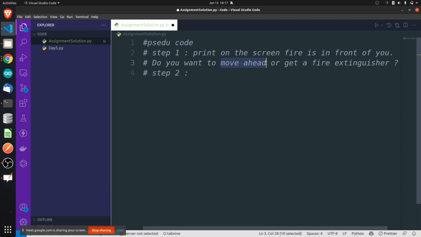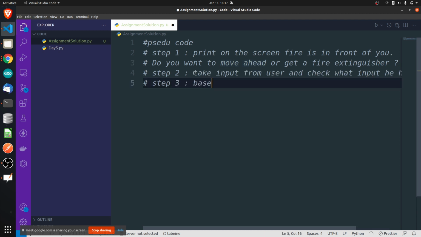Okay, so after we understand what input he has given, let me go to step 3. Based on what input the user has given, we should decide what should be printed on the screen next. Okay, so there are two possible options here.